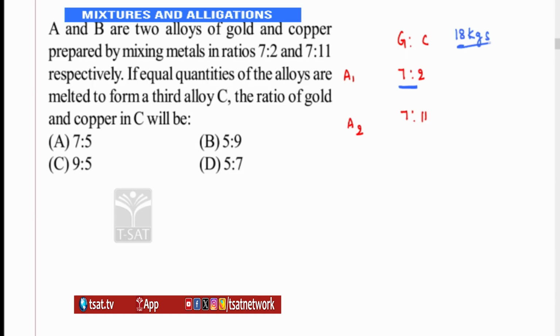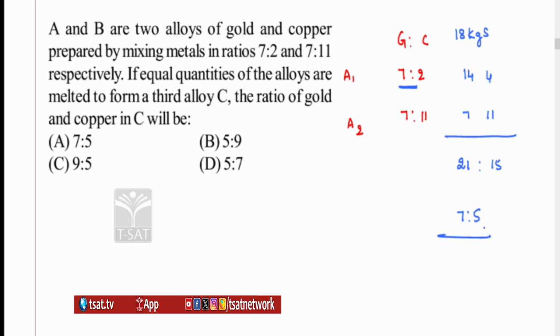If I take 18 kgs, tell me how much gold is there in this. 9 parts is 18 means each part is 2 kg. Here 7 parts, 7 2s are 14. I am dividing 18 in the ratio 7:2. How do I divide it? There are totally 9 parts. 9 parts is 18 means each part is how much? Each part is 2 kg. So 7 parts becomes 14 kg, 2 parts become 4 kg. Here 18 parts is 18 kg, therefore each part is 1 only. So 7 parts is 7, 11 parts is 11. I would say gold is 21, copper is 15. Directly you get the ratio 7:5.